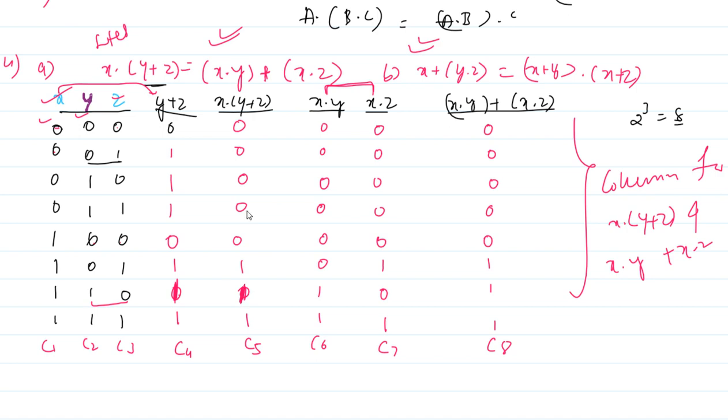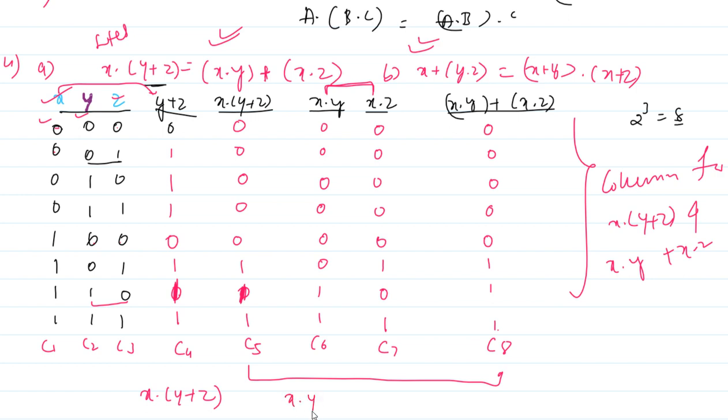Now if you observe, column number 5 and column number 8 are the same. You check now. First 5 zeros are there, 5 zeros are there, last 3 ones are there, here also last 3 ones are there. So the C5 column says x dot y plus z. What does the C8 column say?